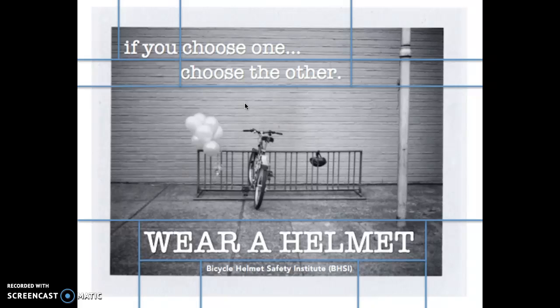After adding the top heading, it made the most visual sense to put the main heading of wear a helmet in the large text in the bottom middle of the picture, which was right below the image of the bike and the helmet. For the typography, because of the grayscale color scheme, I used a typewriter font.